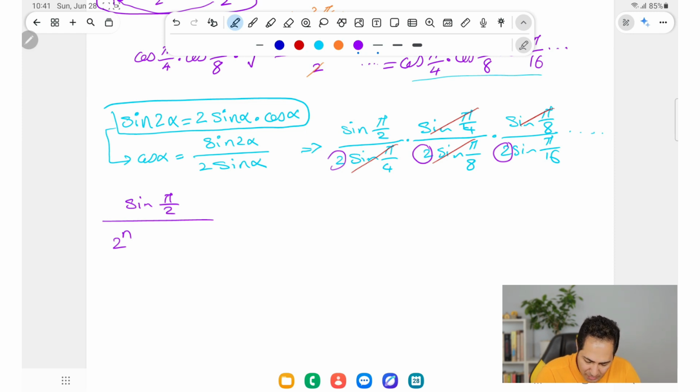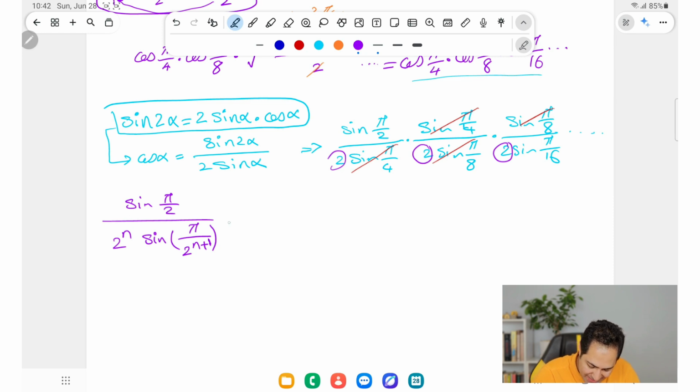Then sine of pi over 2 to the power of n plus 1.